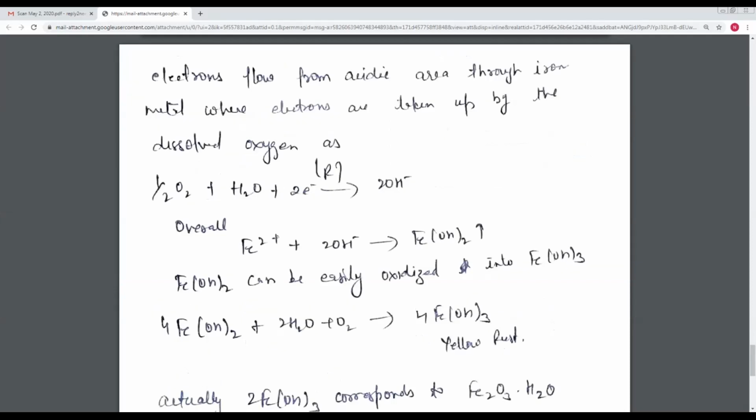Now these electrons flow from the anodic area through the iron metal, where the electrons are taken up by the dissolved oxygen. So here 1/2 O2 plus H2O plus the electrons coming from the anodic portion, this is the reduction process, and it gives 2OH-. So the overall reaction: Fe2+ plus 2OH- gives ferrous hydroxide, Fe(OH)2. And as we know, ferrous hydroxide can be easily oxidized into ferric hydroxide. So here further oxidation takes place, and Fe(OH)2 plus H2O plus oxygen gives Fe(OH)3. This is the yellow rust.